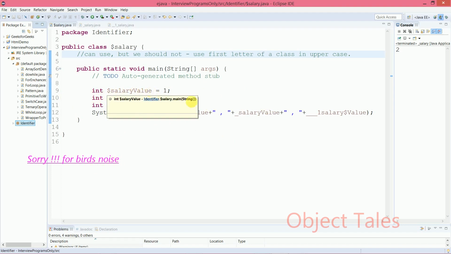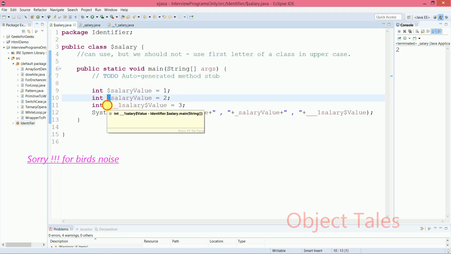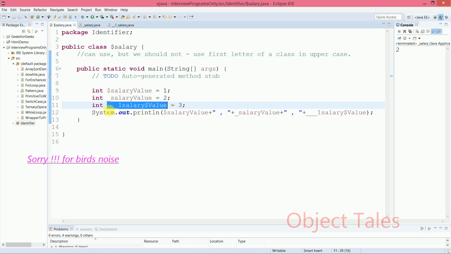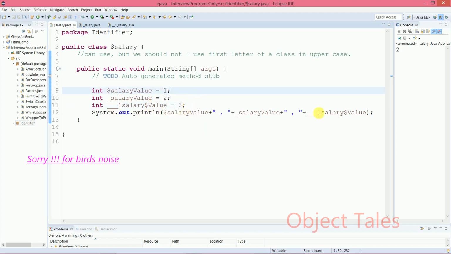As you can see, as I have told, this is the currency character, then underscore, and it can also start with a combination of these. As you can see, there is an underscore here, then a digit, then a letter, then a currency character, then again an uppercase letter, V. Only V is uppercase. Then all of them give me the output. There is no compilation error here, no errors.